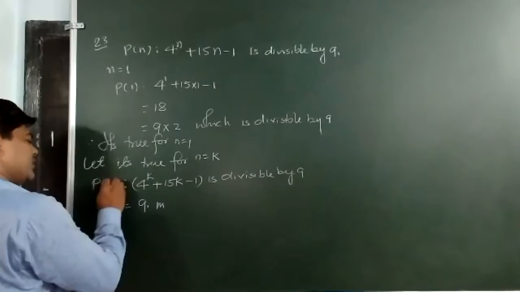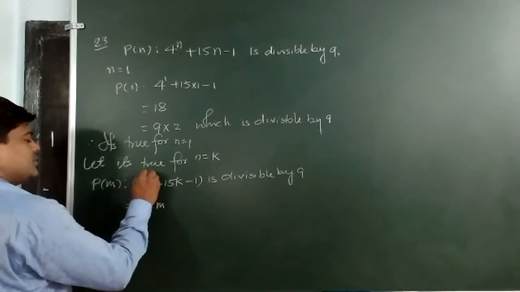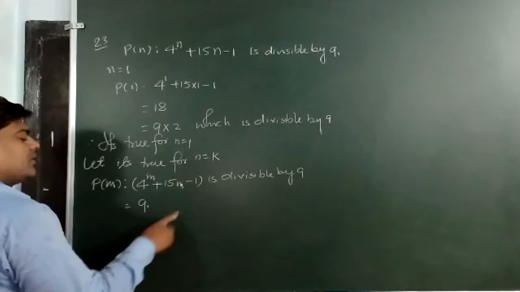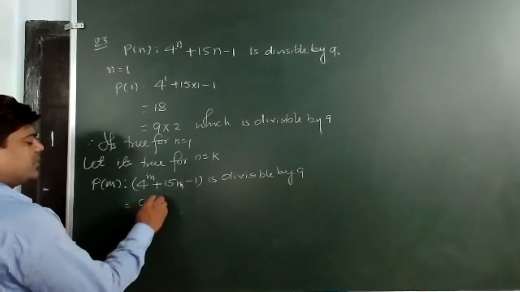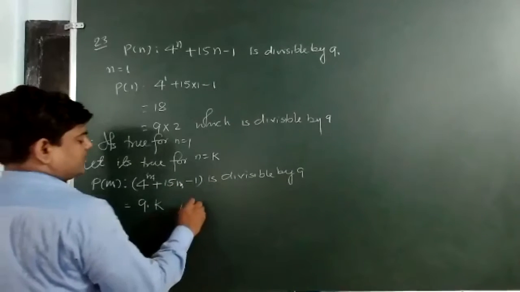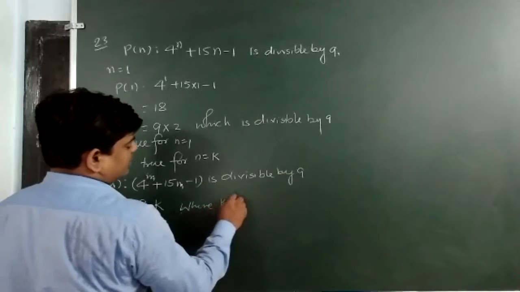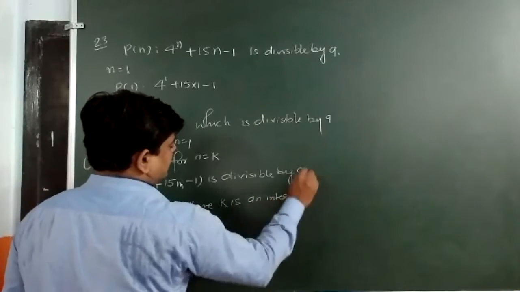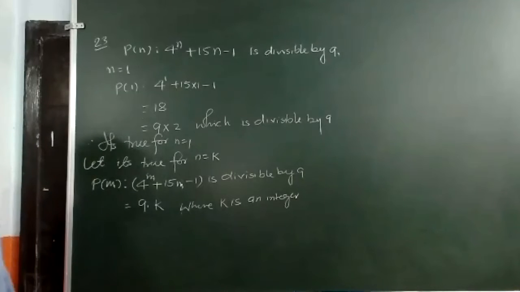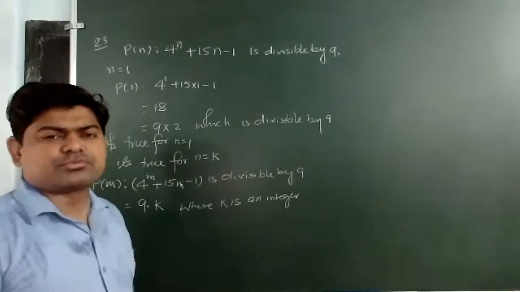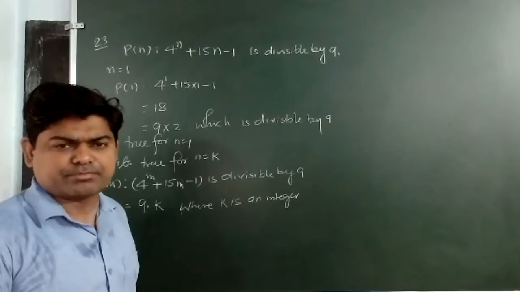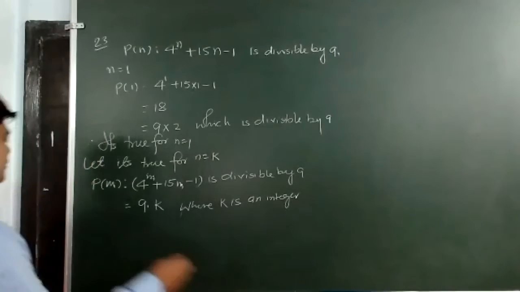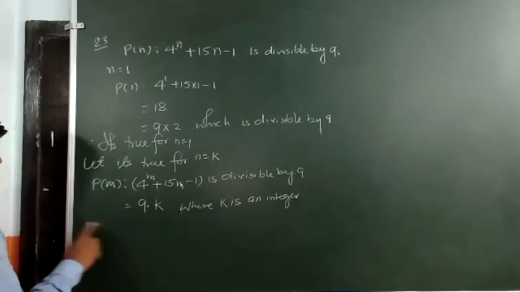Otherwise, some students will say, sir, you have changed the methods. Okay. If it is divisible by 9, it can be written as 9 into k, where k is an integer. This is all. Now we have to substitute n is equal to m plus 1, and we will show that it is divisible by 9.